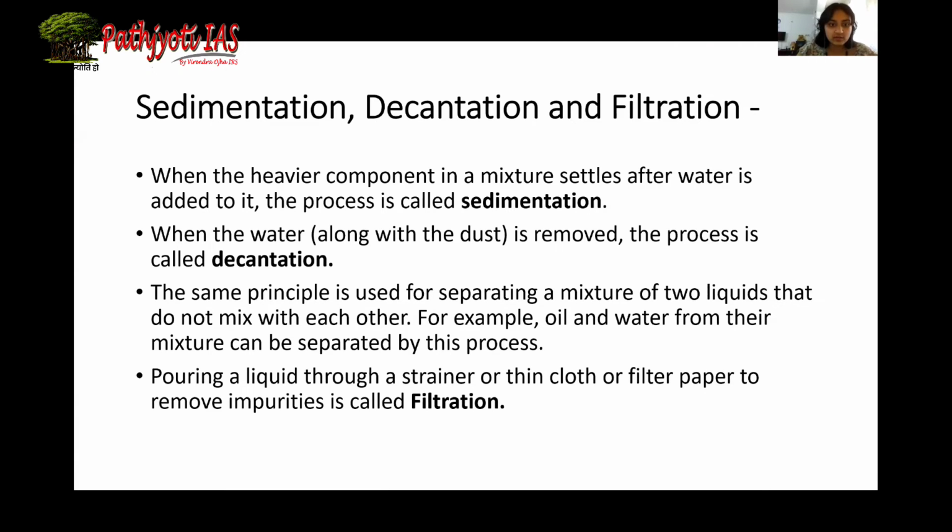Now, this same principle of sedimentation and decantation is used for separating a mixture of two liquids that do not mix with each other. For example, oil and water. If we take oil and water and mix them, after some time, oil will form a separate layer above water. And then we can use the process of decantation and remove oil from the water.